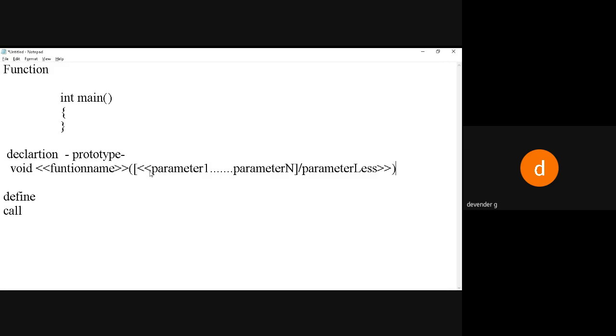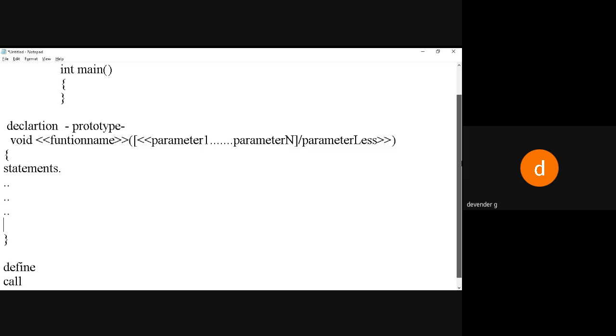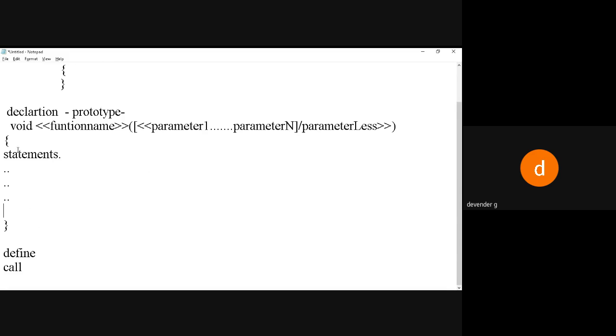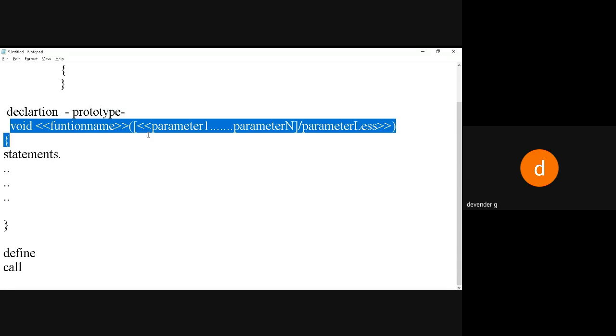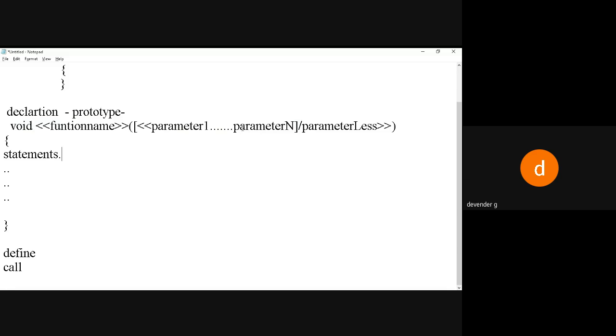Now this is the syntax: open the braces, close the braces, and here we are going to write the statements. So we are going to write the statements in this fashion. So this is the prototype. Okay. So this will be the prototype.